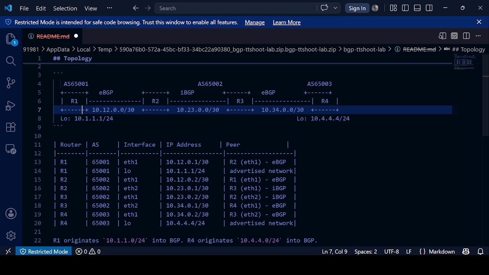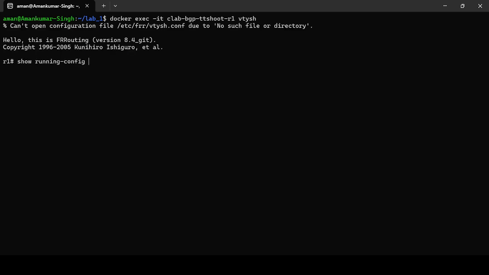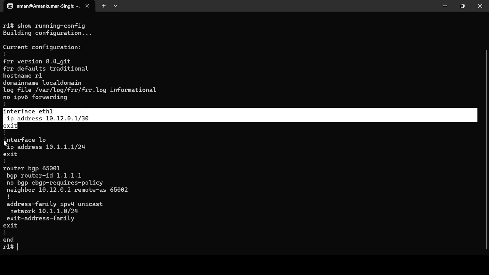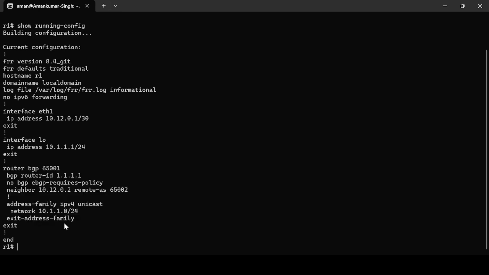Okay, so let's bring up the lab. This lab is built in containerlab. I'll connect to my router one and show you the configuration. This is a very basic generic configuration. The OS on this device is FRR. It has all the interface configurations, the loopback configurations, and all the router BGP configurations. The same is there on R2, R3, and R4.